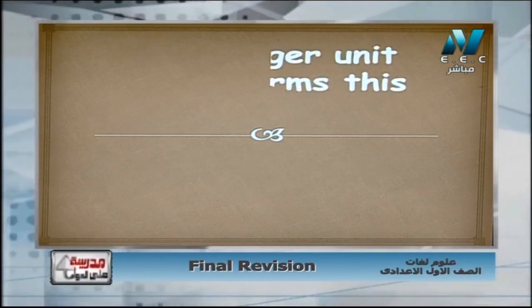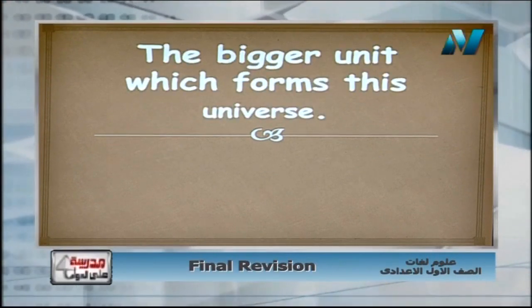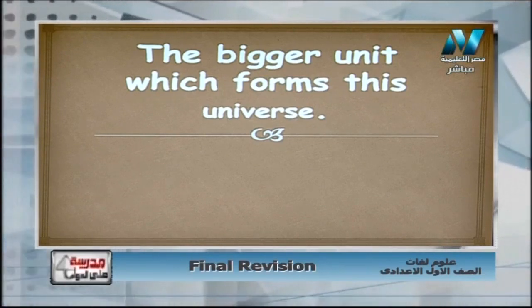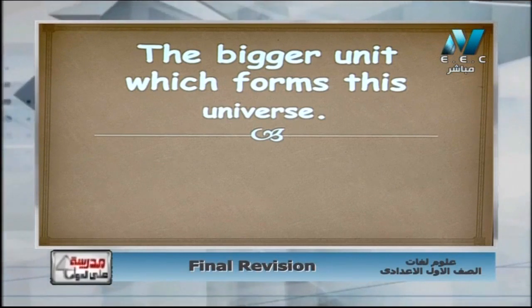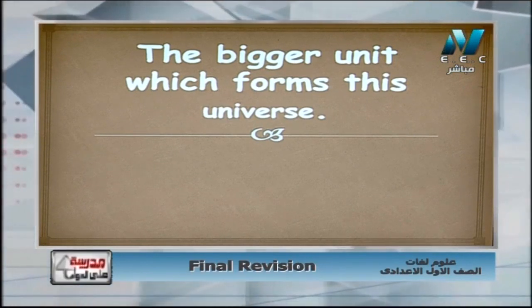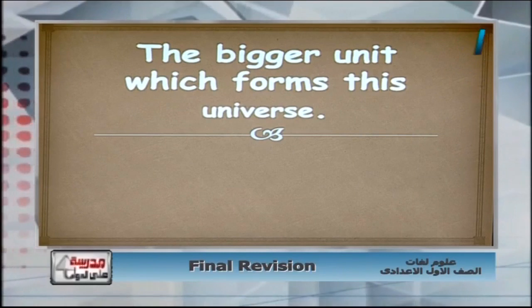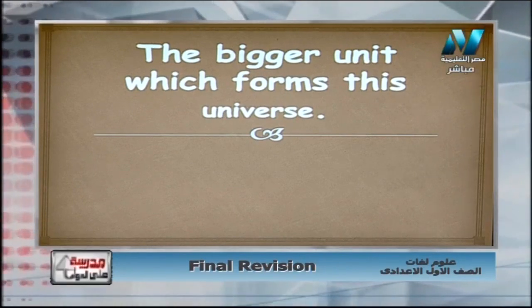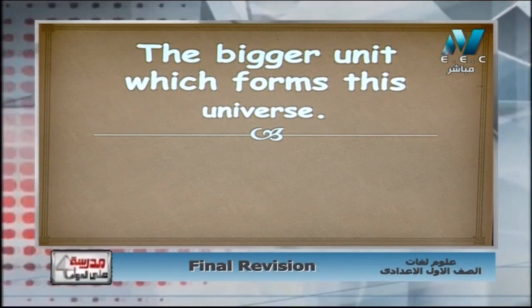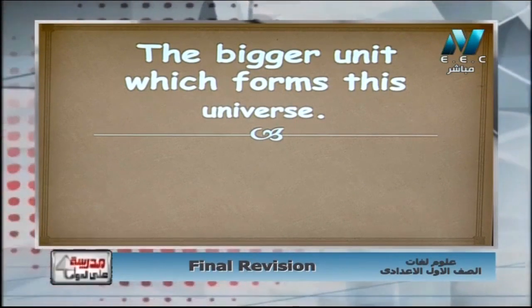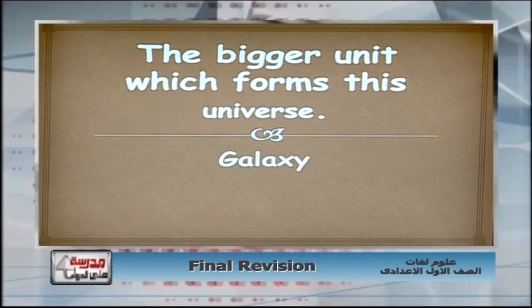Another question that says the bigger unit which forms this universe. Again, the bigger unit which forms this universe. الكون ده كله بيتكون من وحدات أكبر من اللي احنا موجودين فيها. فور example احنا موجودين على كوكب Earth planet، وفي solar system، وفي stars كتير جدا جوه الـ galaxy. يبقى اللي هيكون الكون ده كله حاجة اسمها galaxies، المجرات.